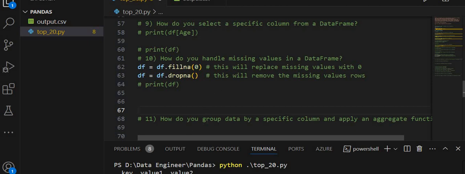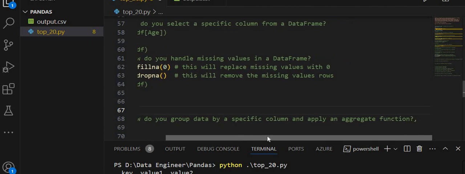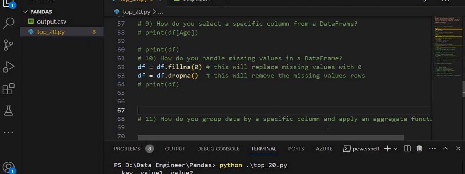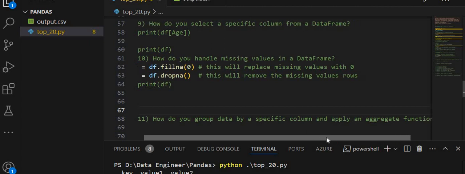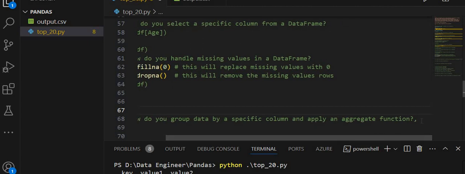The next question is, how do you group data by a specific column and apply an aggregate function? So, how do you group data by a specific column?